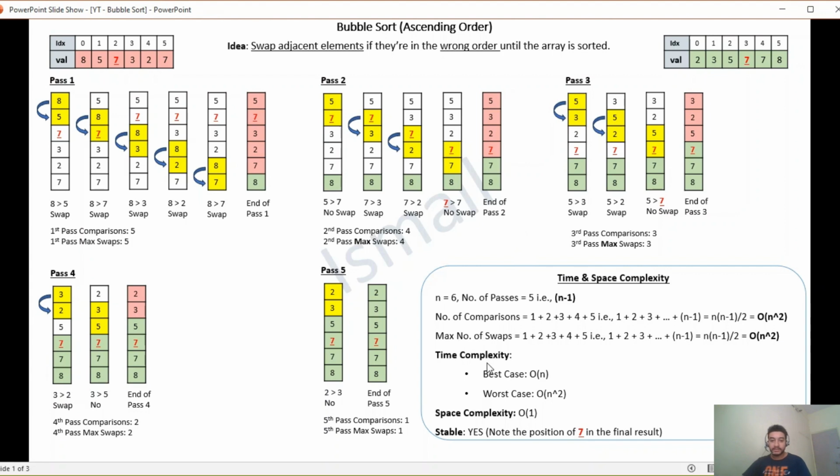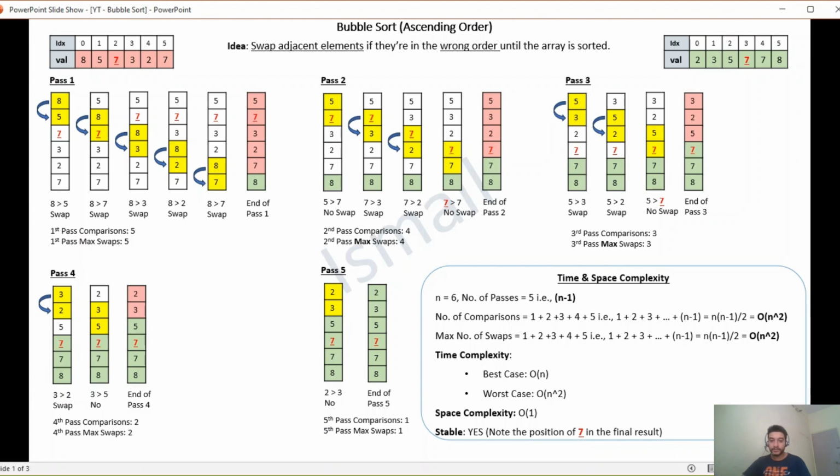Let's come to time complexity now. The best case will be big O of n. This is when the list is already sorted. The worst case is big O of n square, meaning the list is sorted in reverse order. Thus, every adjacent element needs to be compared and swapped, giving us our worst case of big O of n square.